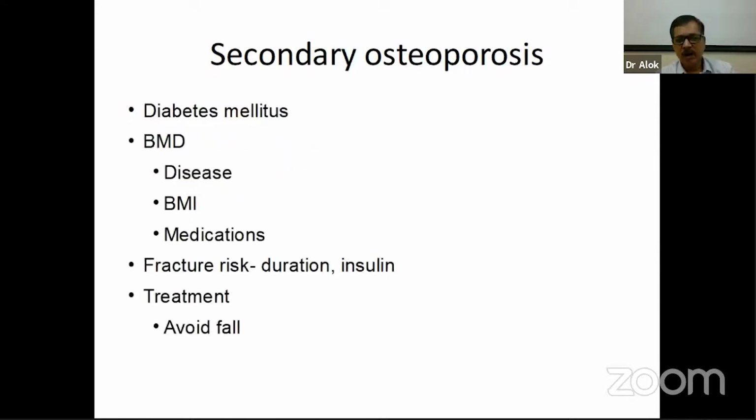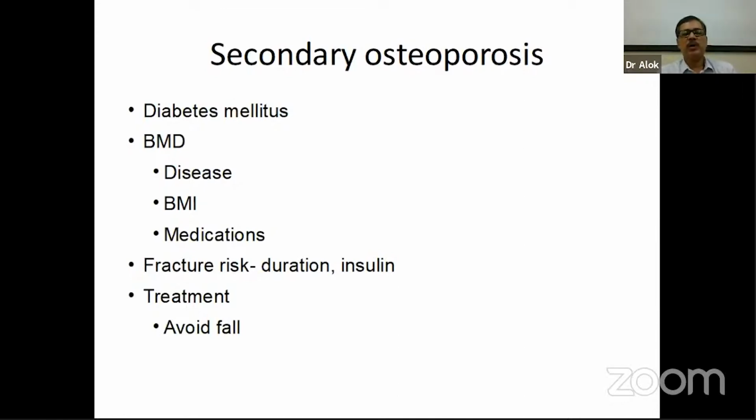Then, in the end, I would like to mention a little bit about diabetes mellitus. Diabetes mellitus, a very common condition, type 2 diabetes and type 1, both of these are associated with osteoporosis.